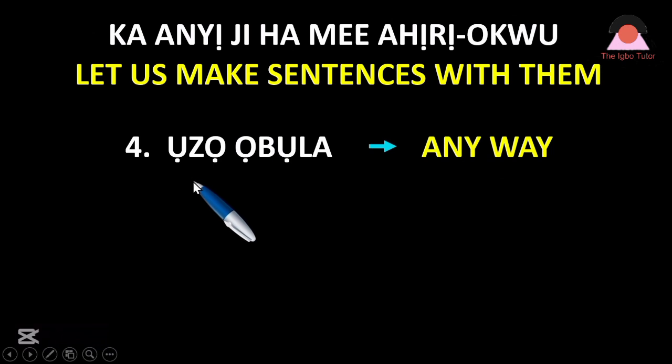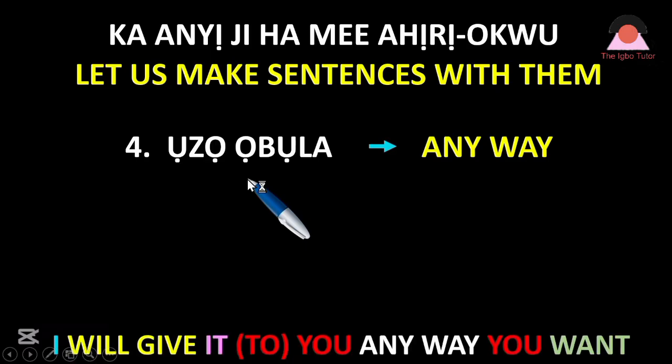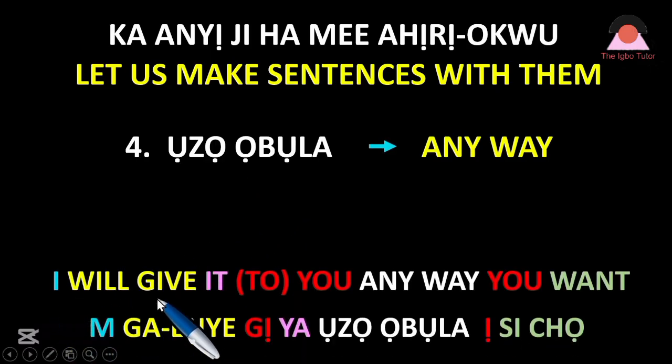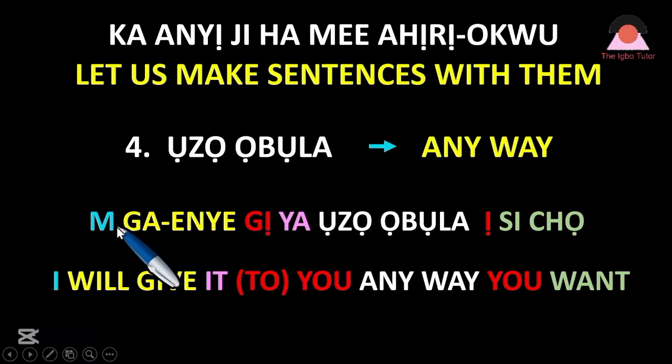Number 4. Ụzọ ọbụla. Anyway. Let's have our sentence now. A little bit long. Oh, sorry. We should have the Igbo sentence first, which says, M ga-enye gị ya ụzọ ọbụla isi chọọ. Meaning what? I will give it to you any way you want.